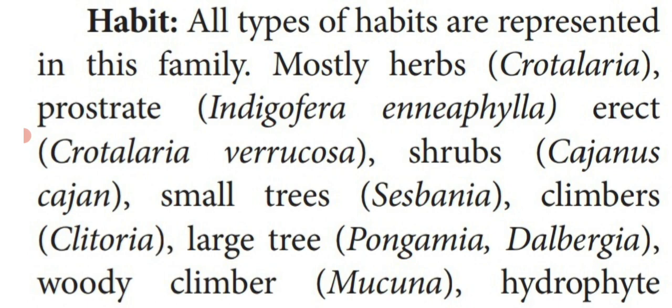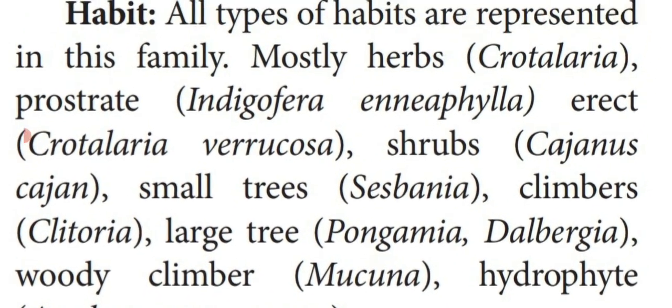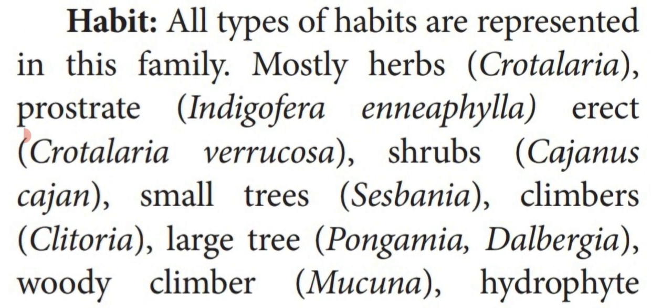In this family, the members show all types of habits, not only herb, shrub and tree. Some of the plants are climbers, some live in water, and woody climbers are also there.